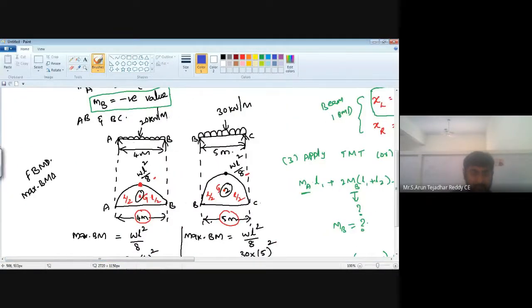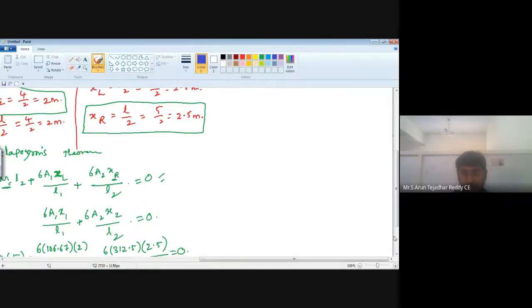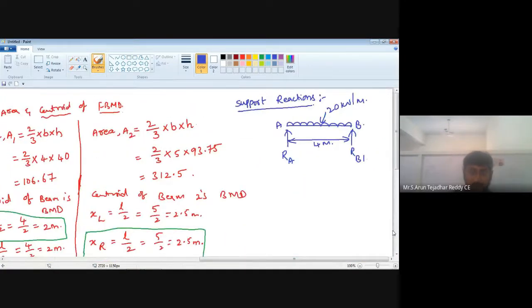See here, I'll write clearly. It is RA, it is RB. Here also it is RB, it is RC. See, we have two RBs here. That's why we name them RB1 and RB2. For beam 1 it is RB1. For beam 2 it is RB2. Okay. Now, how to find out the support reactions?